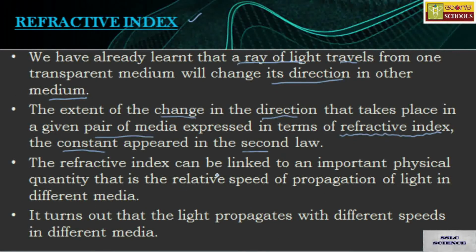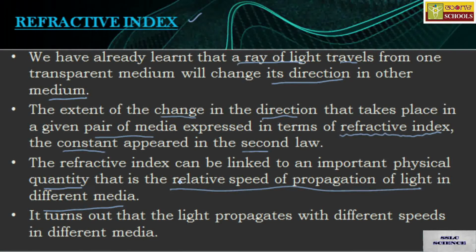The refractive index can be linked to an important physical quantity, that is the relative speed of propagation of light in different media. How does the light propagate in medium 1 and medium 2?